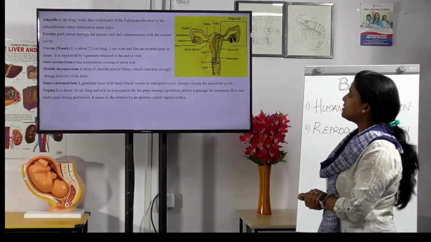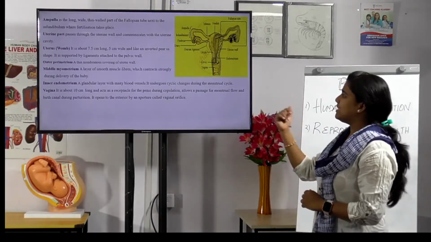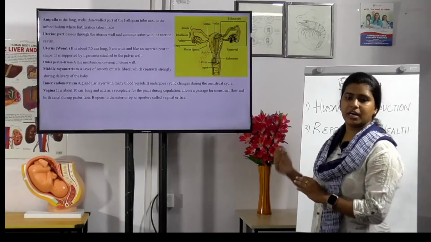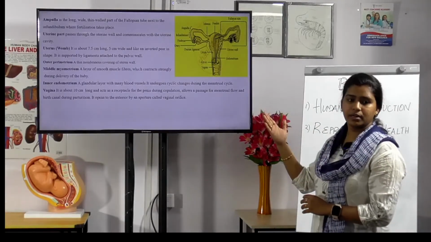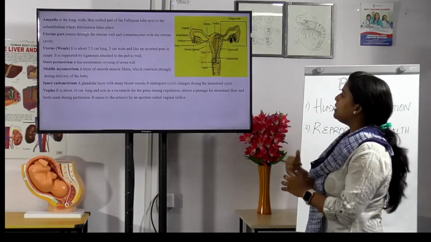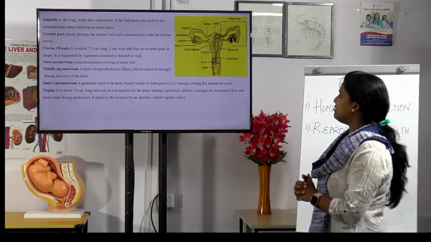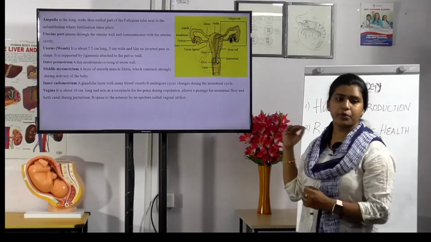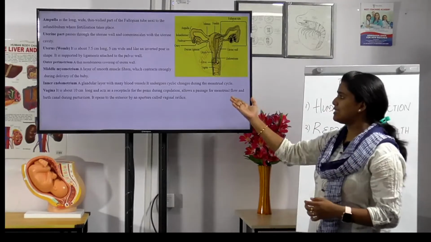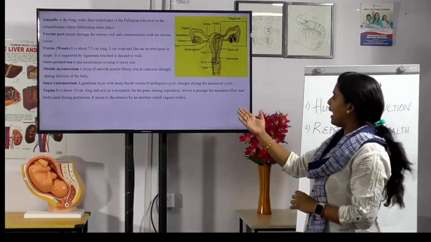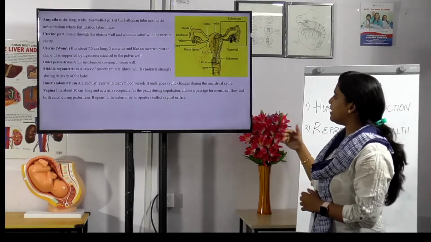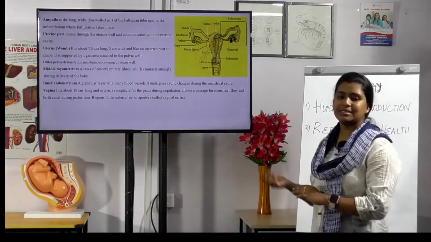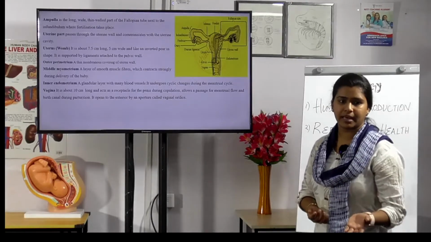And the next is the outer perimetrium, a thin membrane covering the uterus wall. The uterus wall is covered by the what? Outer perimetrium. Yes, and the middle myometrium, a smooth muscle fiber which contracts strongly during the delivery of the baby. And another is the inner endometrium. It is a granular layer with many blood vessels, and it undergoes cyclic changes during the menstrual cycle.